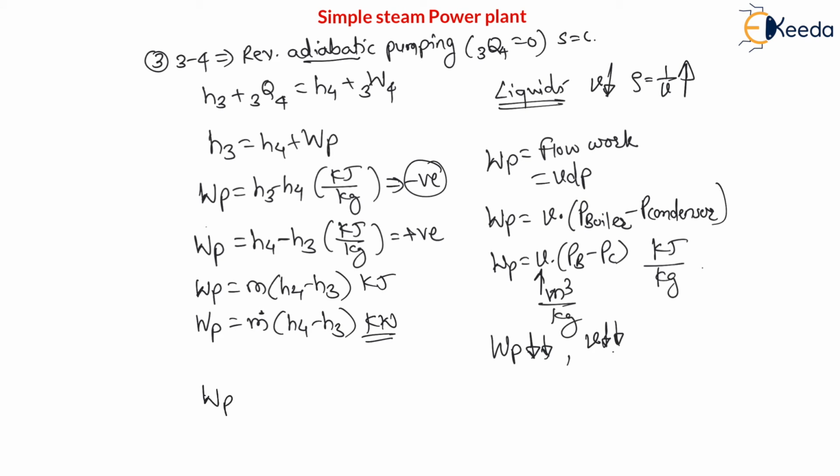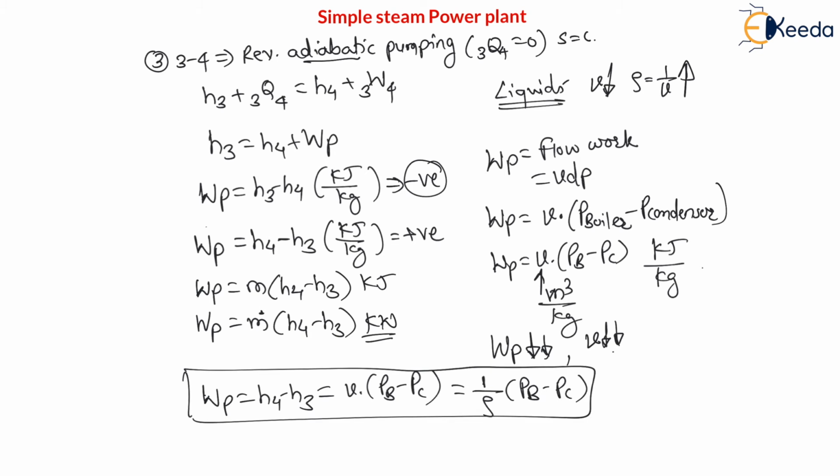Therefore we can say this pump work is nothing but H4 minus H3, which is nothing but specific volume into pressure of boiler minus pressure of condenser. Again specific volume is reciprocal of density, 1 upon density, pressure of boiler minus pressure of condenser. This is how we can calculate pump work here, because pump work is a flow work. Flow work is nothing but VDP work.